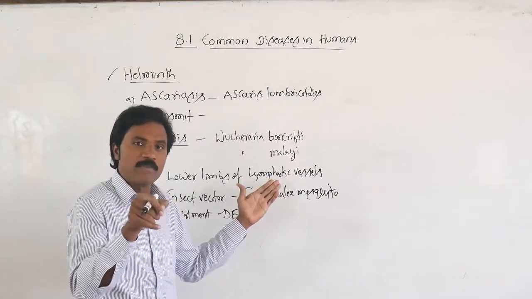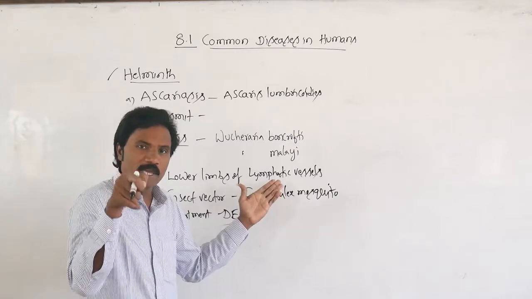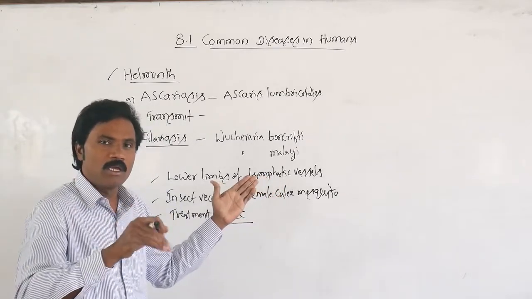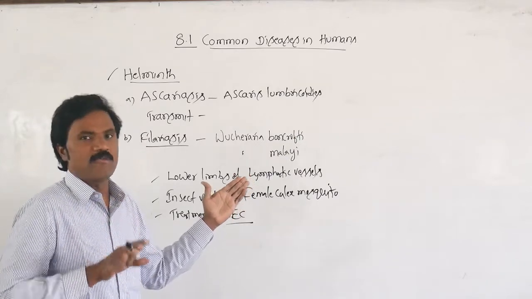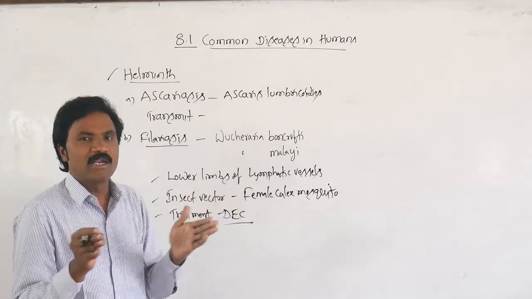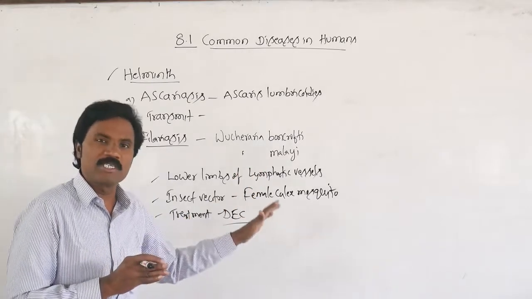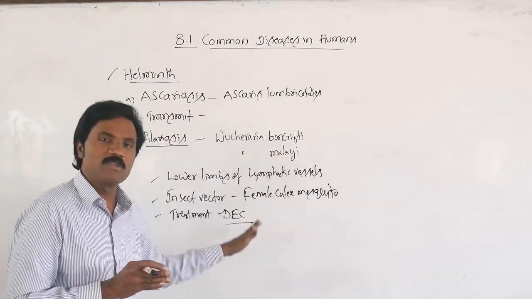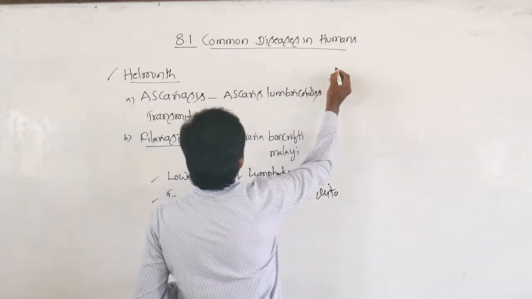That is the specific female Culex mosquito. If it enters the microfilaria stage, then slow, chronic inflammation of the lymphatic vessels occurs, making the legs swell like an elephant's, and that's why we call it elephantiasis. If we control the population of mosquitoes, we can control this specific disease.